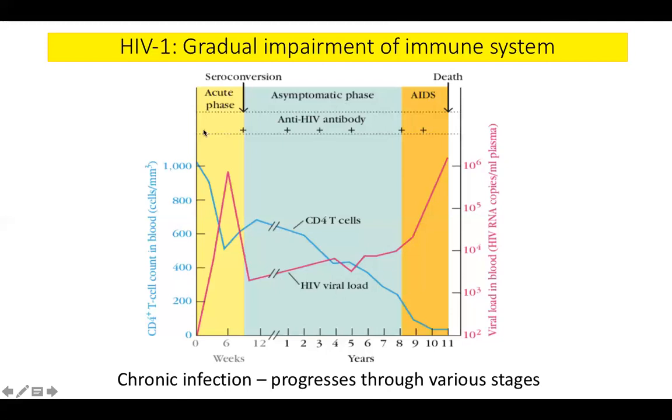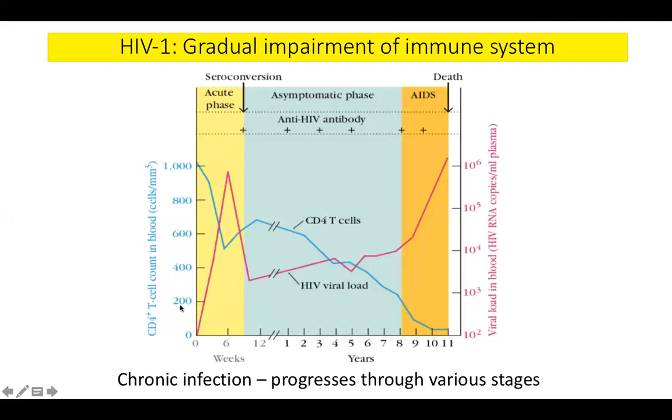Okay, forget that. Just remember the window period is the duration in which your ELISA tests come negative. Still, the viral titers are very high. And this acute phase is followed by the asymptomatic phase, in which the viral loads fall low because of your CD8 response, because of your antibody response. But in this period, your tightening of the collar goes on. CD4 cells are still dropping, and finally they drop to such low levels.